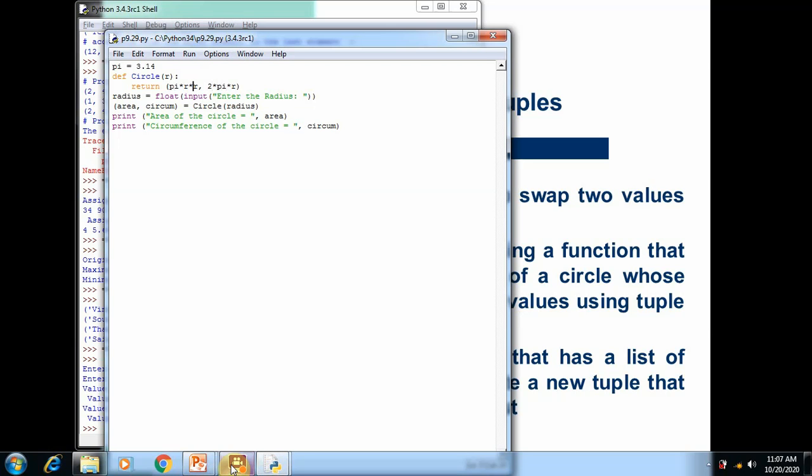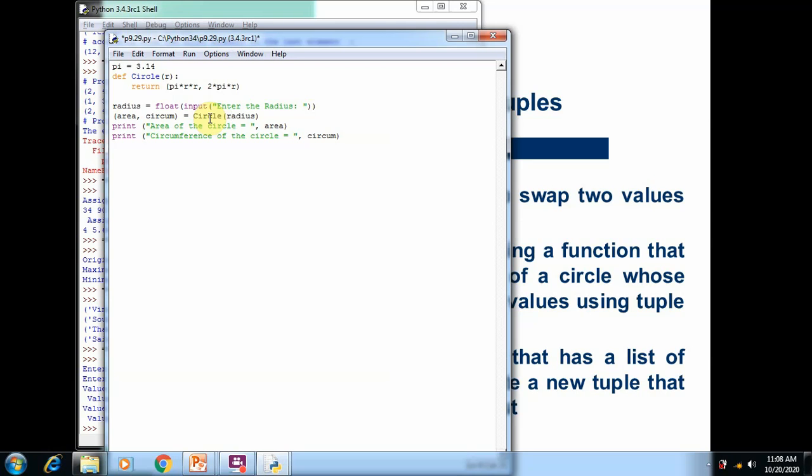So here the function ends, but the actual program starts from here, where we accept a radius value from the user using the input function, and then the value is converted using the float function into float data type and stored in the variable radius. So area and circumference element tuples are created. Here we call the circle function, where we send the radius as input to the function. From this place we call the circle function, so that's why we return the same output here.